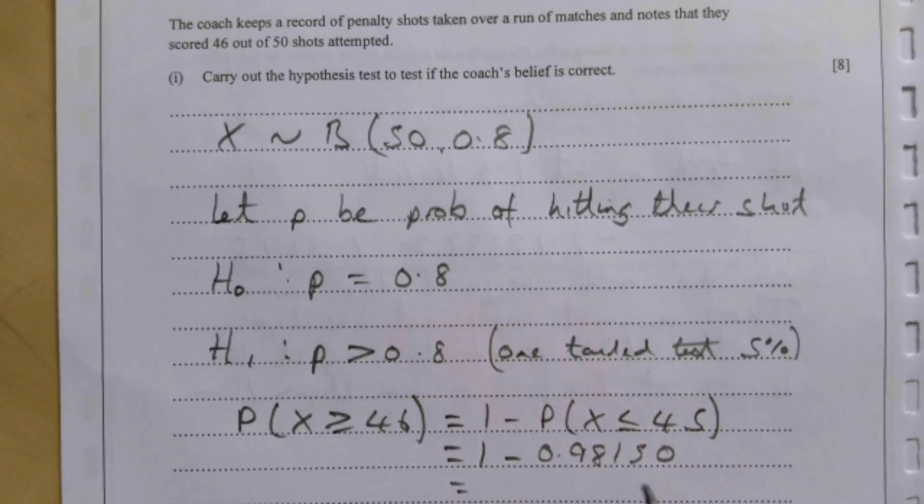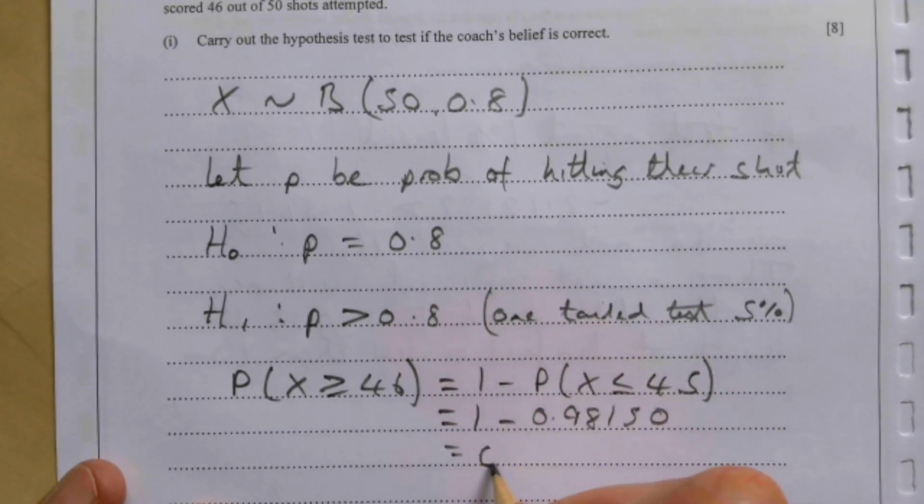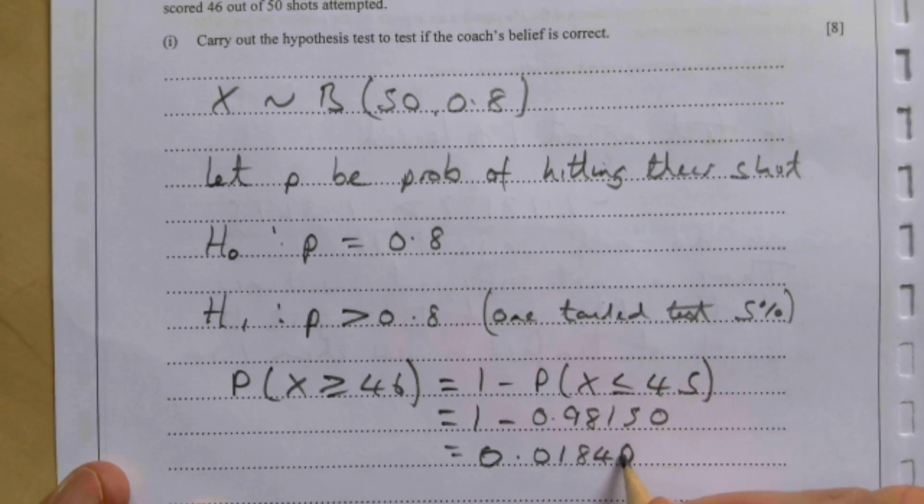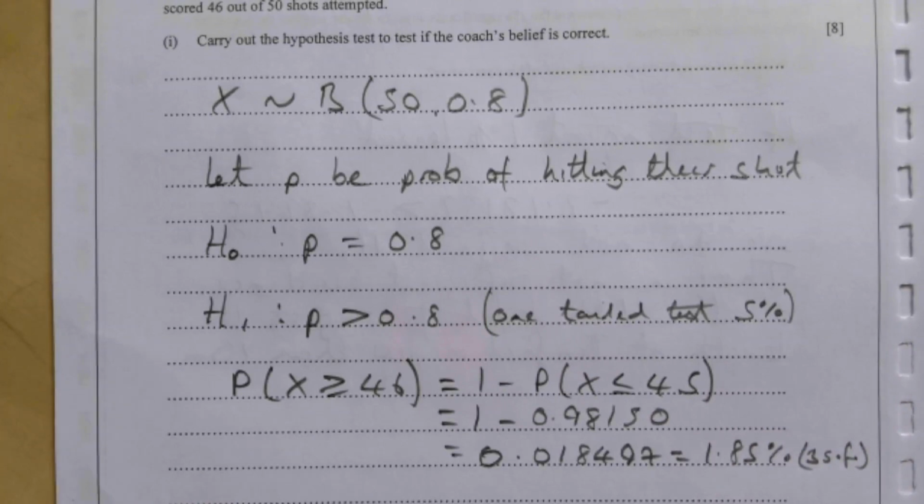So 1 minus that gives you 0.018497, and that is approximately equal to 1.85%, to 3 significant figures.